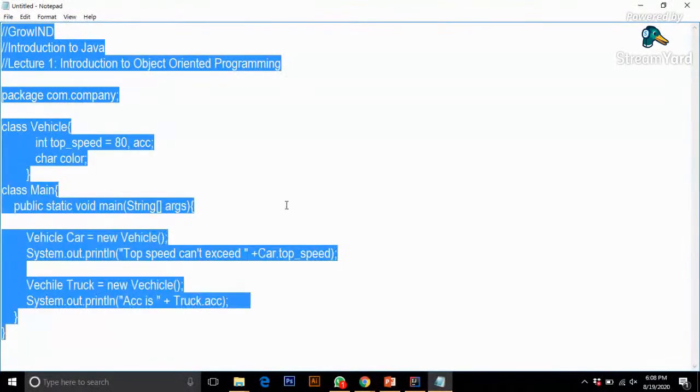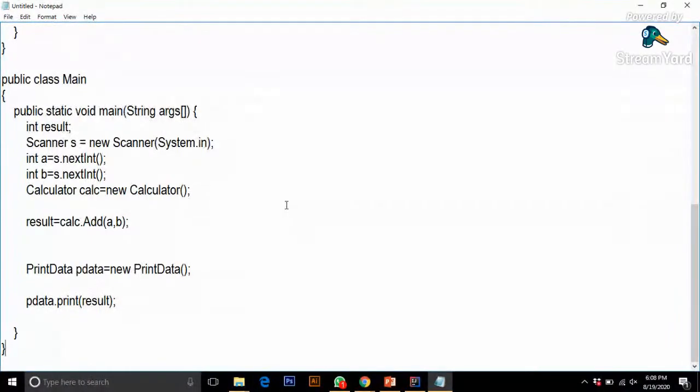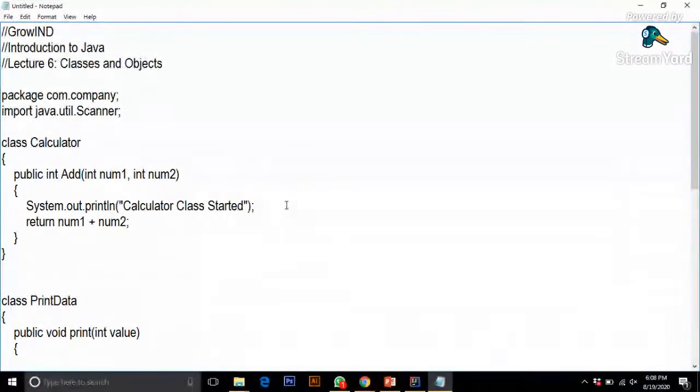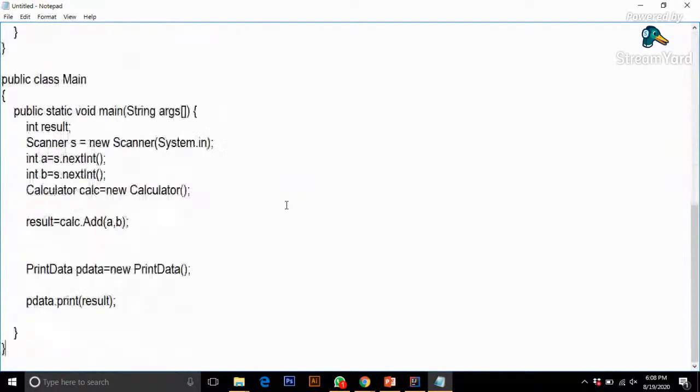So this is the basic program for a calculator. Rather than creating one function for add, then one function for subtract, and doing all that stuff, we are going through an object oriented approach.